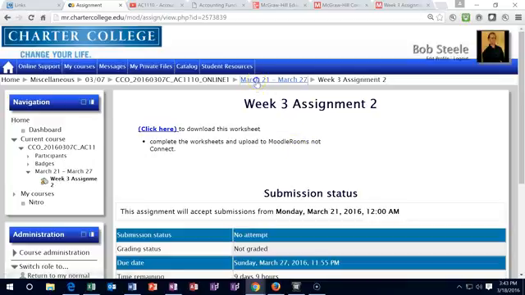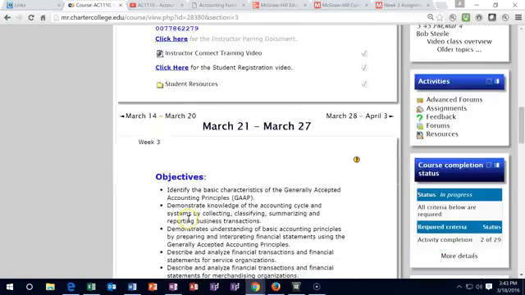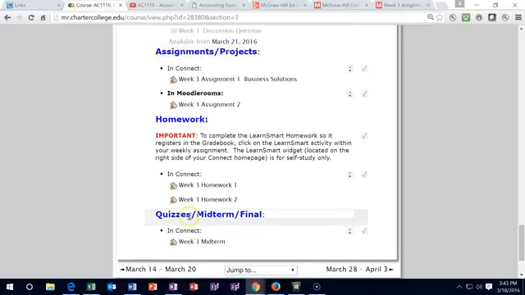All right, we're going to go back to Moodle Rooms over here. Then we have the Learn Smarts, so I won't go over there, but the Learn Smarts are going to be these 2 homeworks in Connect. So those are in Connect, those are the Learn Smarts. Make sure to complete those. Just remember there's only 25 questions in them. Once you're done with 25 questions, then you should be done with it, although you can go back in there and continue to practice.